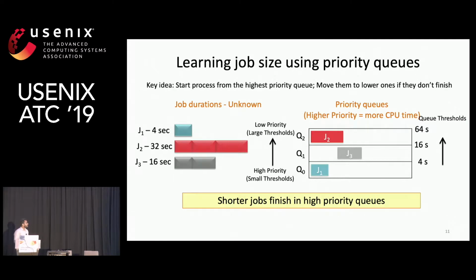What we can see here is that the shorter jobs are finishing in the higher priority queues, and longer jobs are slowly and gradually being moved to lower priority queues. So this is an approximation of shortest job first, and a similar idea is used for Coflow scheduling.